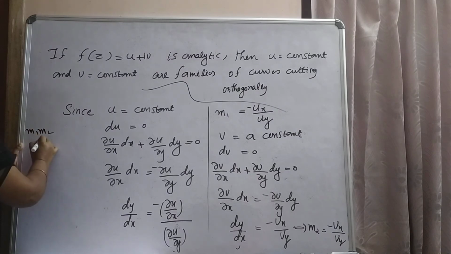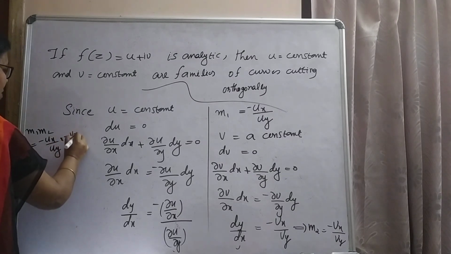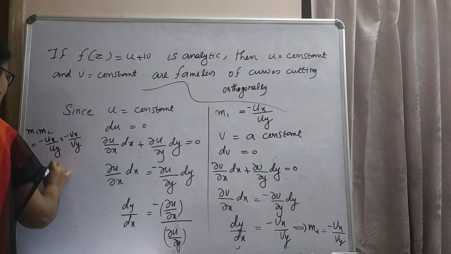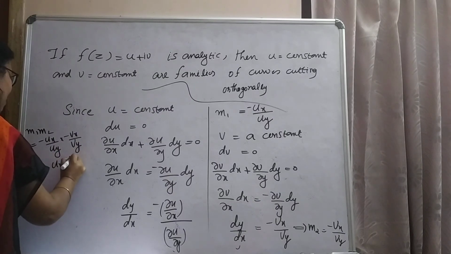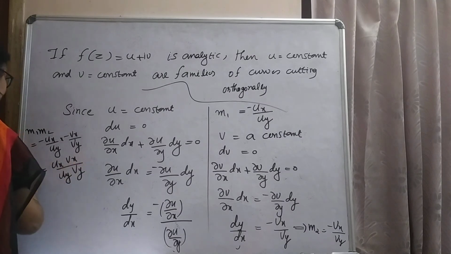m1 m2 equal to, m1 is minus ux by uy, m2 is minus vx by vy. That is, ux vx by uy vy.